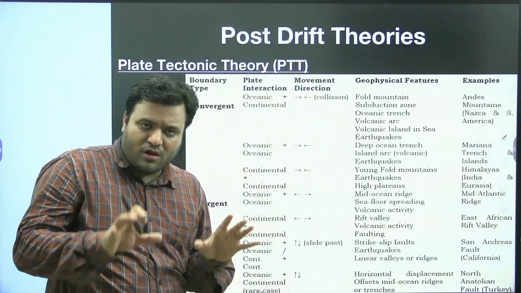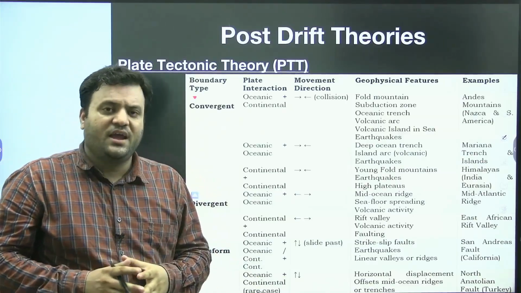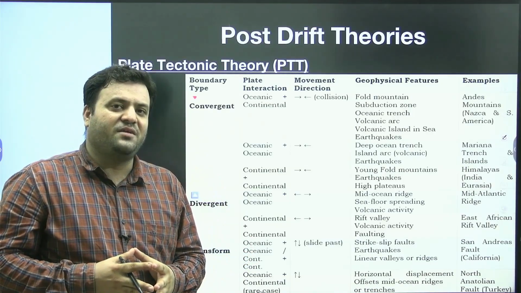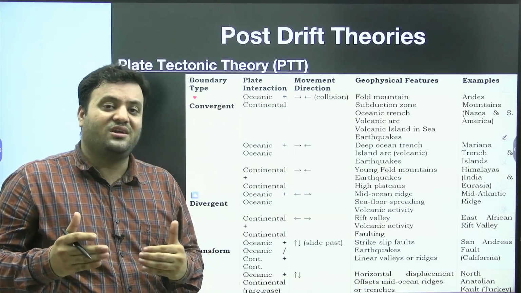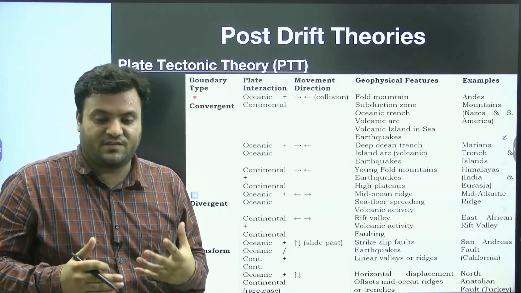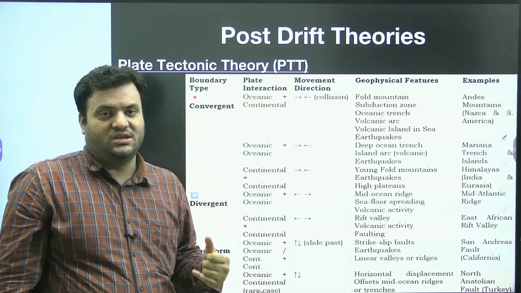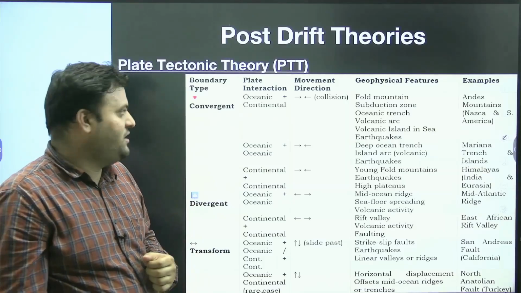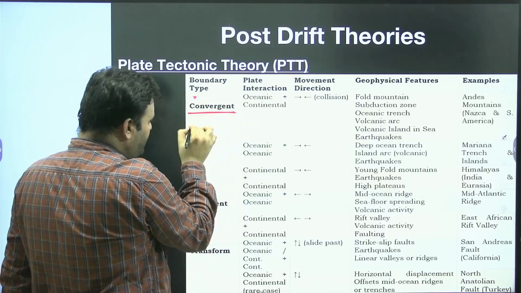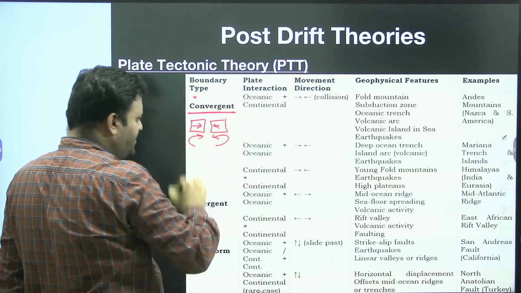Let's have more and more refining clarity about the interaction of these plates. When these plates interact, we have different cases. I told you about the convergent plate boundary movement. Let's have clarity on the different types of interaction. Suppose we have a convergent plate, where two plates are moving towards each other because of the mantle convection current.